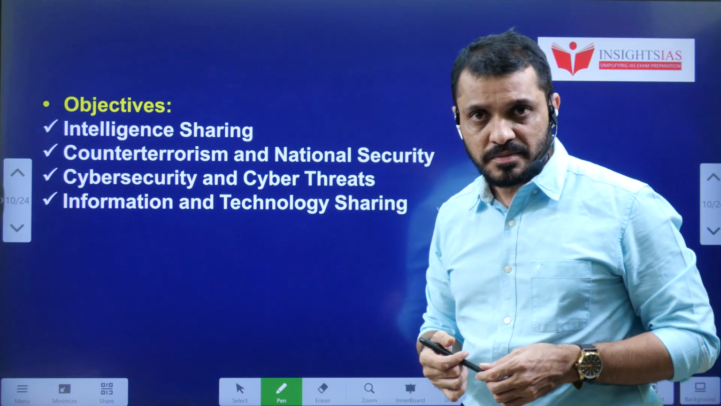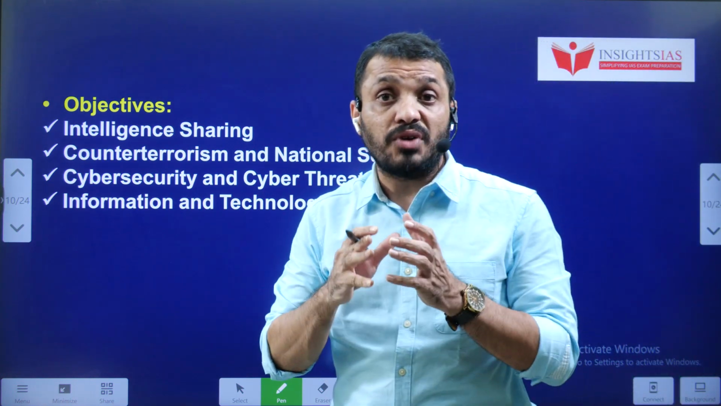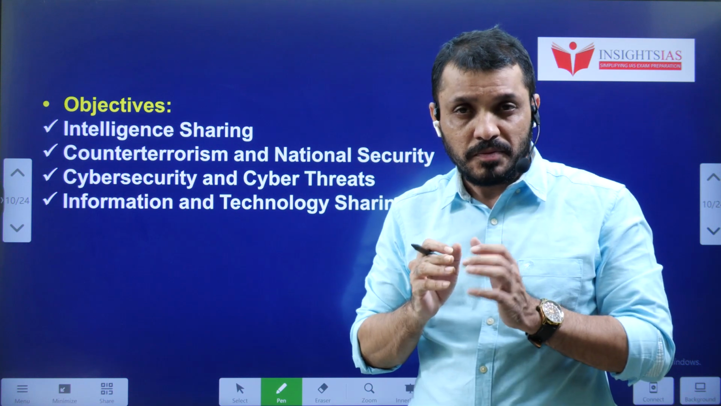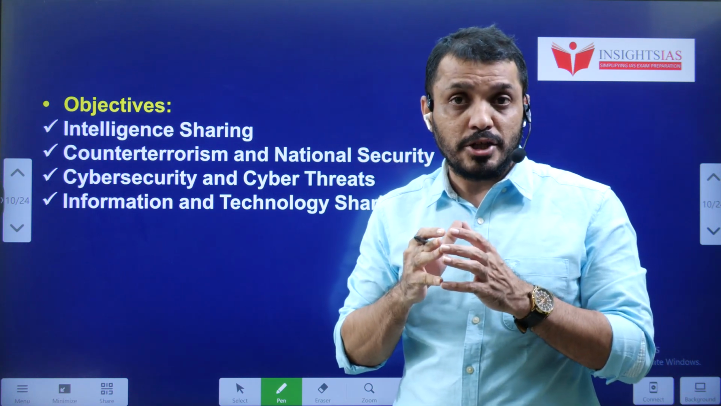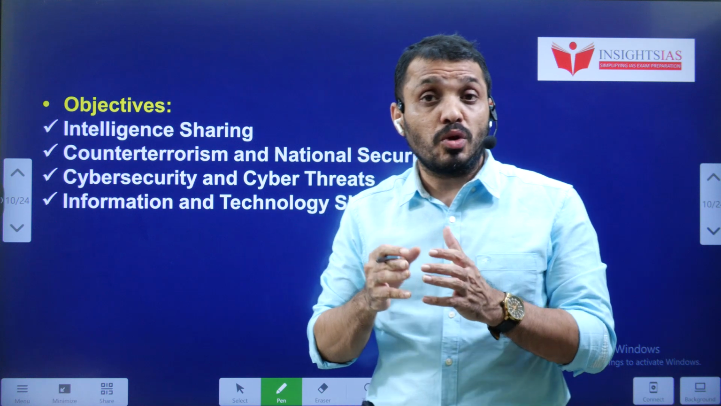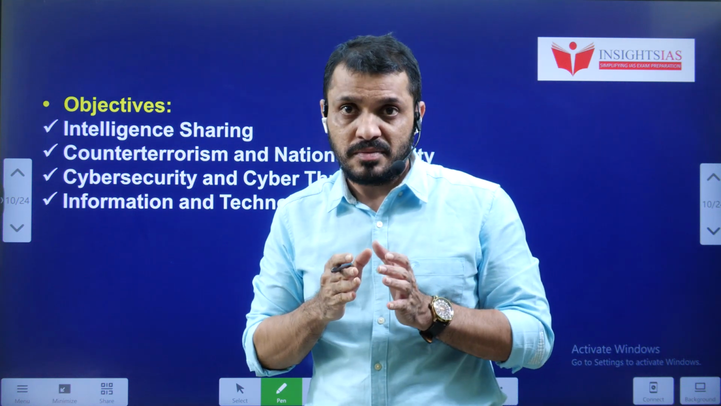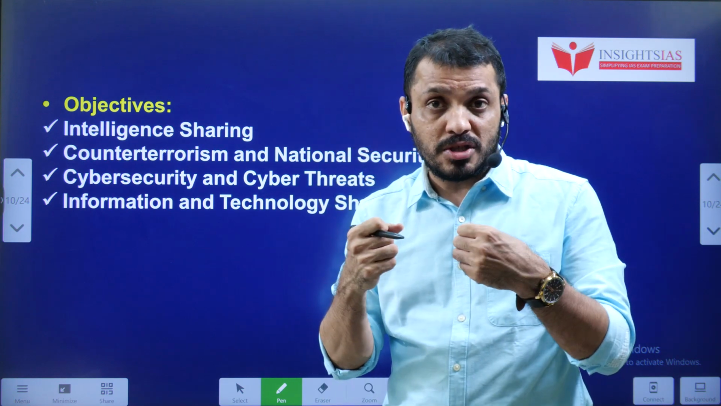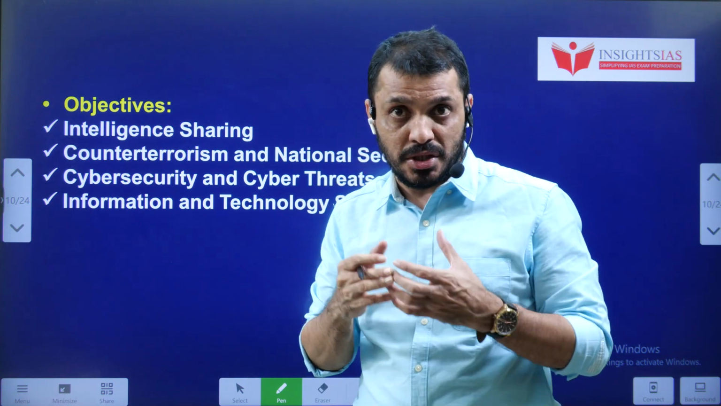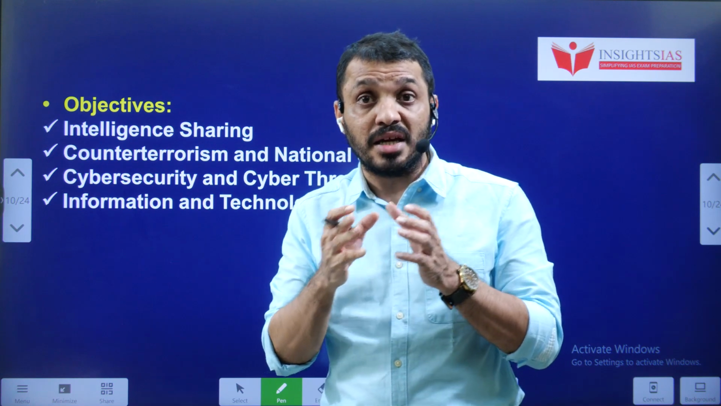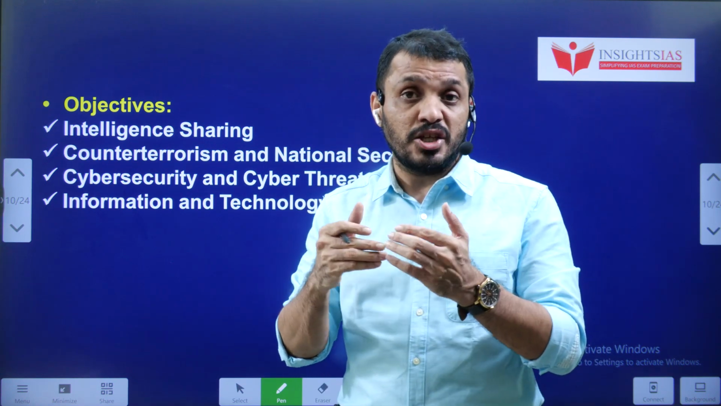What are the objectives? Like I said earlier, this Five Eyes alliance was mainly operated during the Cold War time. During the Cold War time, the entire world was divided into socialism and capitalism. So these two blocs had suspicion on each other. Mutually, they keep an eye on each other. They're spying on each other.